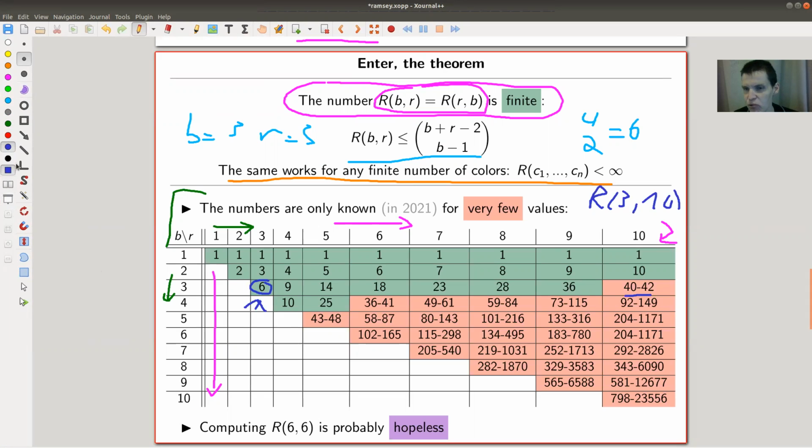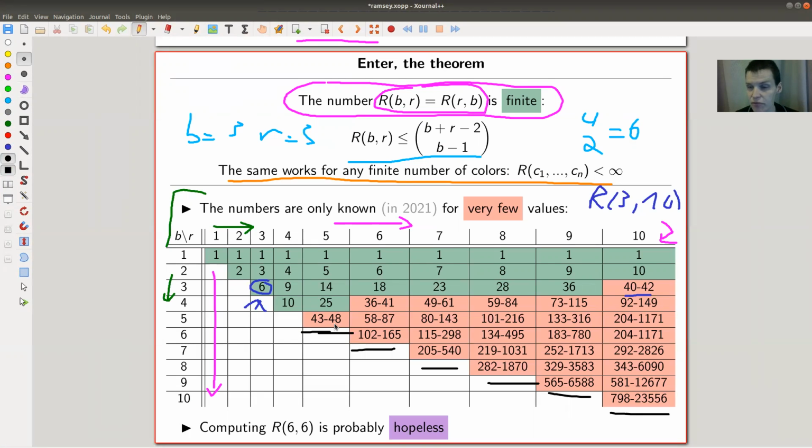And so here are other numbers. The diagonal is, of course, kind of the main point: R55, R66, and so on. Usually the bounds get improved very easily, but that's about it. And then there's really no good way of checking this. Already, some of those bounds are actually pretty good, so that this is 43 and 48 is not quite trivial. There are some very nice links on the Wikipedia page.